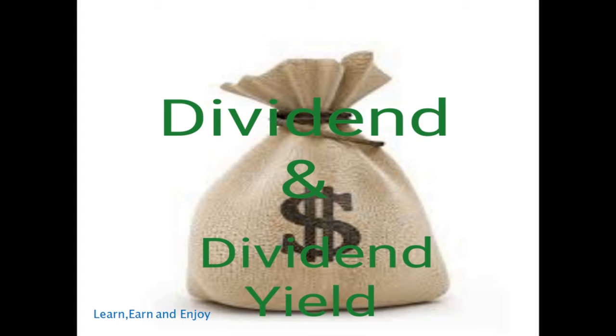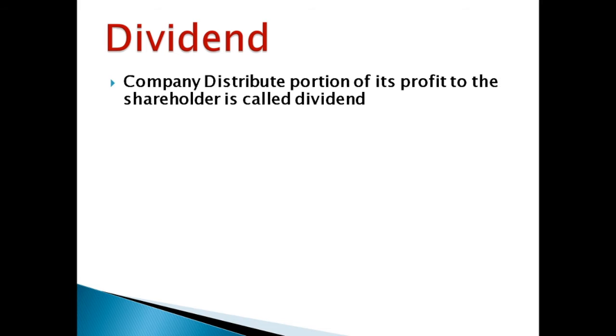So let's see what is dividend. A company distributes a portion of its profit to the shareholders, and that is called dividend. Whatever profit the company makes, they will share some part of it with their shareholders, because they are the people who have put their hard-earned money in the company. So they have to get some profit or some earning from this. That's why the company pays the dividend to its shareholders.